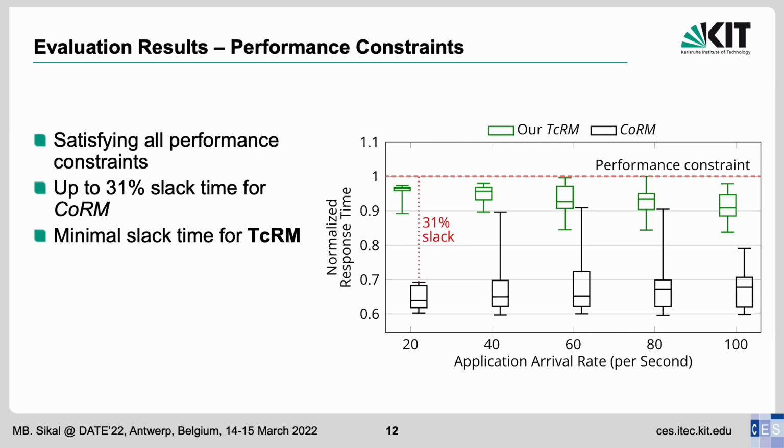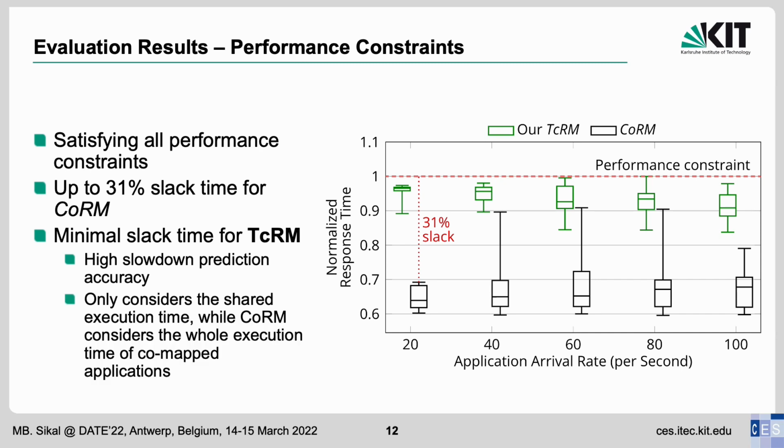constraints. This is a result of the high accuracy of our slowdown prediction model and due to the fact that TCRM only considers the shared execution time of applications. On the other hand, CoRM, the state-of-the-art technique, considers the full execution time of applications and not only the parts where they run in parallel.